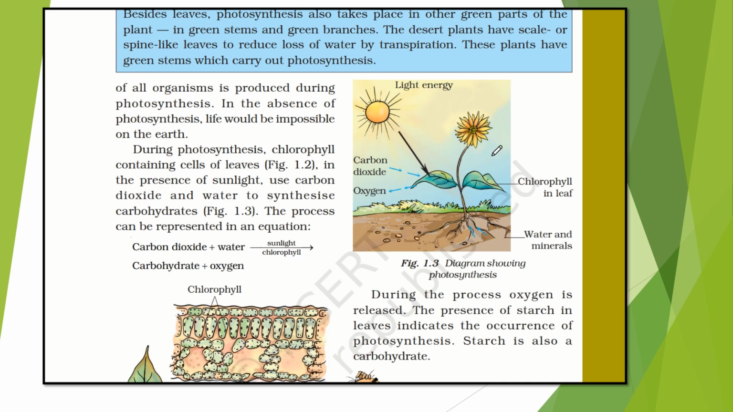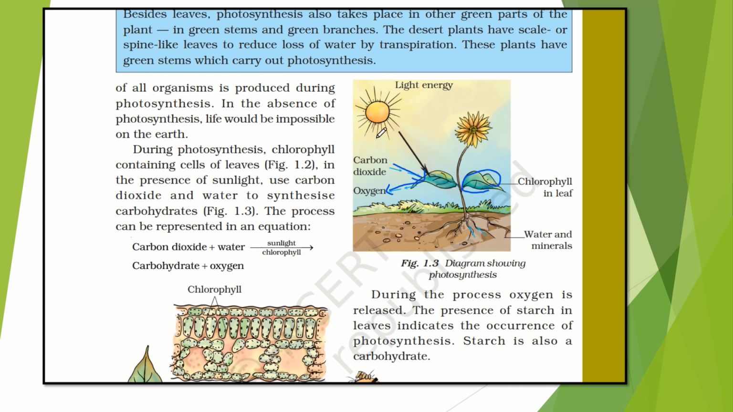Here the picture is given about photosynthesis. The leaf has chlorophyll, which is a green pigment. They are carrying the water and minerals from the soil by means of roots. They are absorbing carbon dioxide and giving out oxygen. See, the arrow is like this. In this process, they are absorbing carbon dioxide and giving out oxygen, and they are taking light energy from the sun.